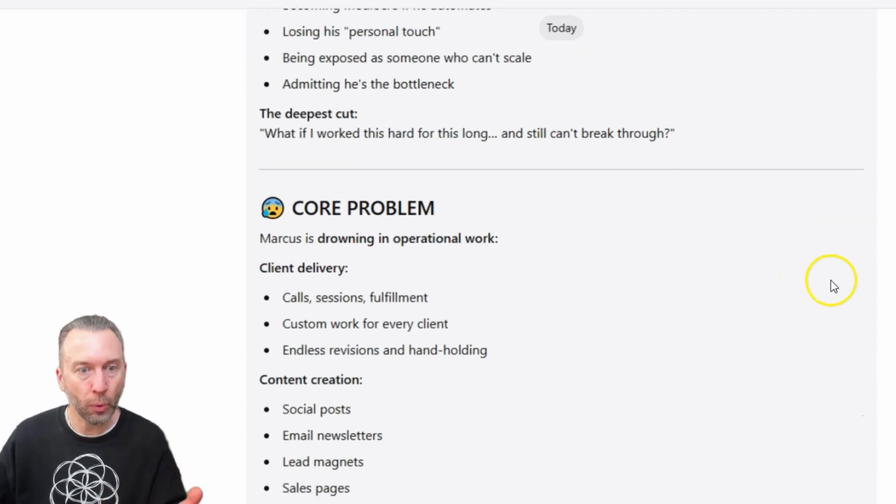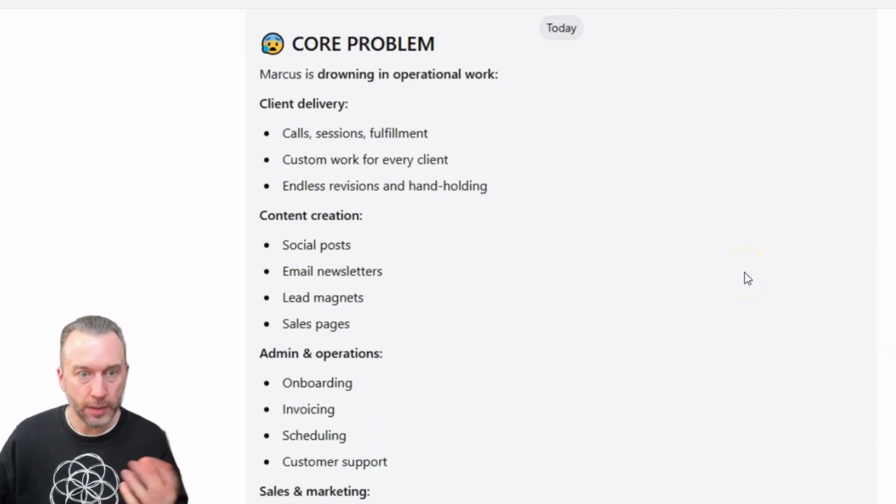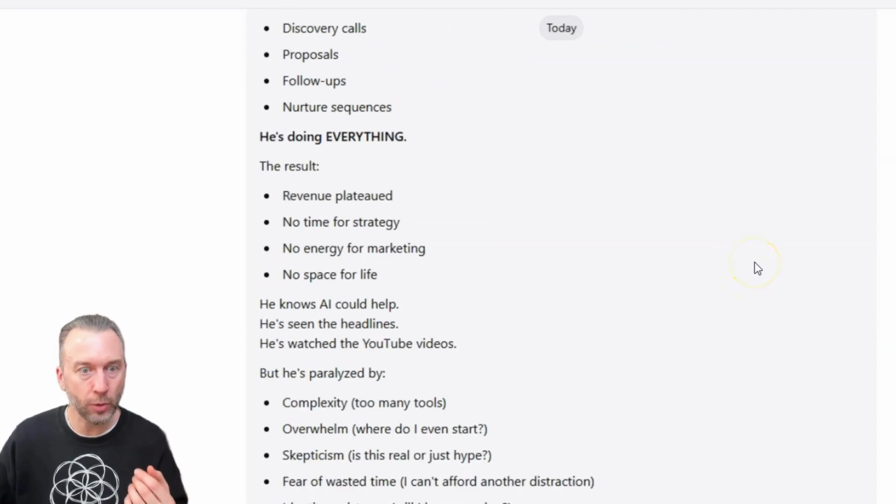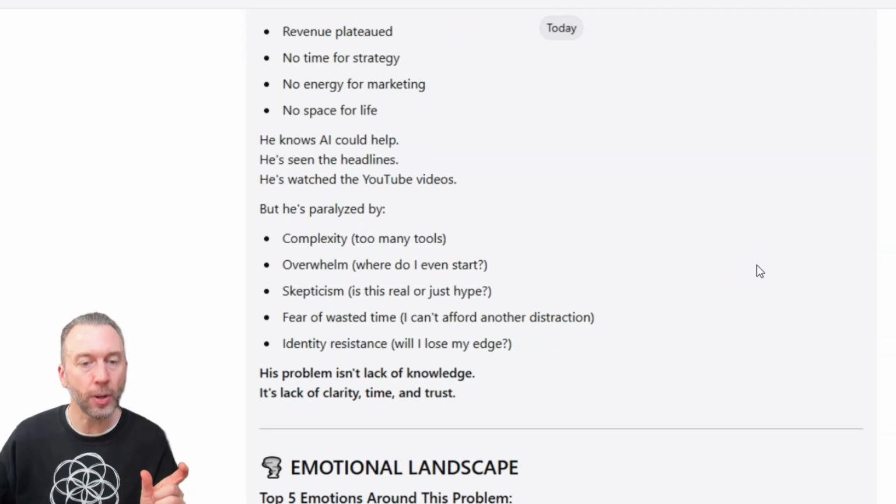Powerful, right? So the core problem: Marcus is drowning in operational work. Content creation, admin, sales and marketing. He's doing everything. The result: revenue plateaued, no time for strategy, no energy for marketing, no space for life, right? So there are going to be some really powerful phrases in here that you'll be able to use and put into a lot of the marketing content that you create.